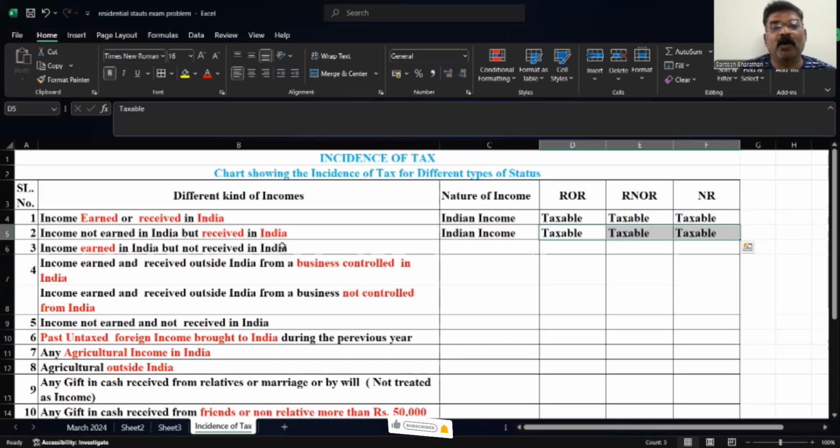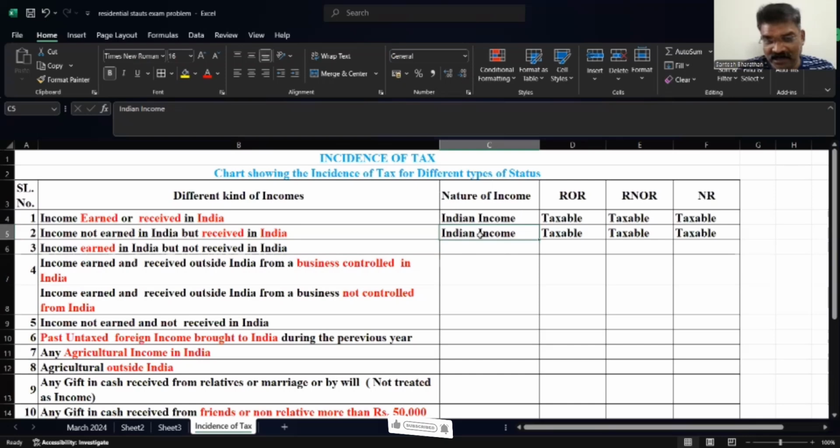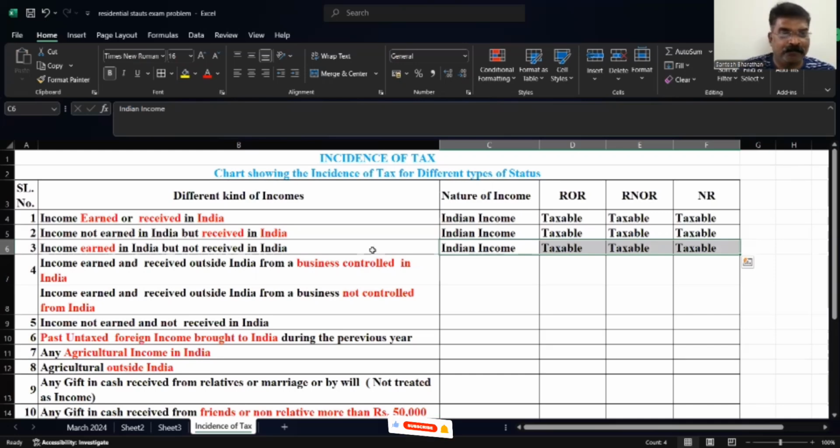Income earned in India but not received in India. What did I say? Indian income, if it is earned, raised, received, accrued, all are Indian income. Income is generated in India, but it is not received; it is received by some other foreign country. Even so, it is generated in India, so we treat that again as an Indian income. It is taxable in all the three cases.